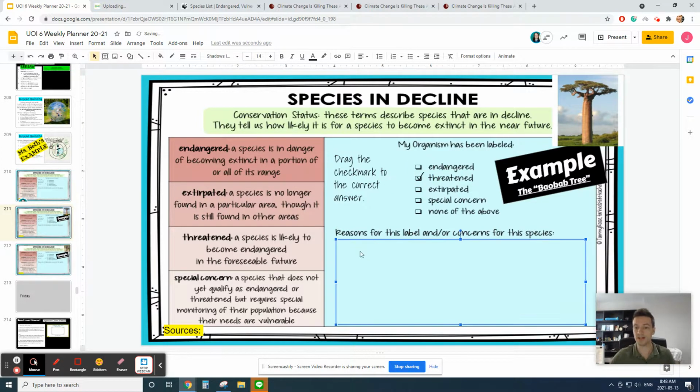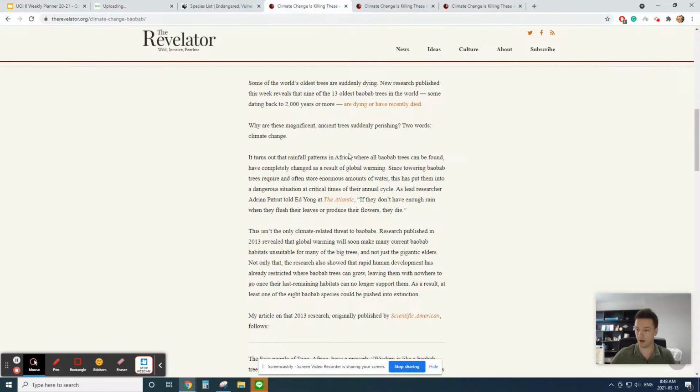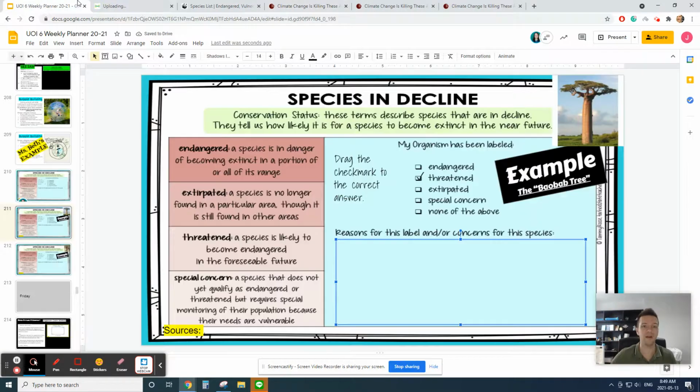And when I write down my reasons, the ones that I found right here that we just read together, that's going to support why it's threatened. It's becoming threatened because of global warming, and humans are developing in its natural habitat.